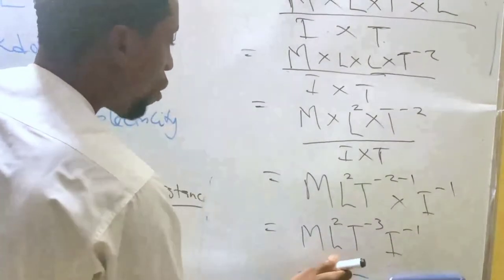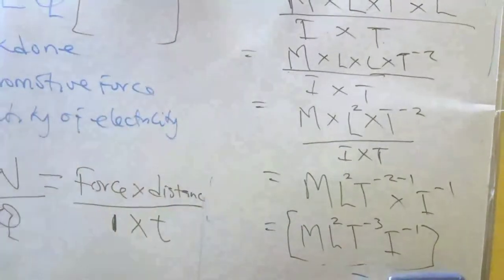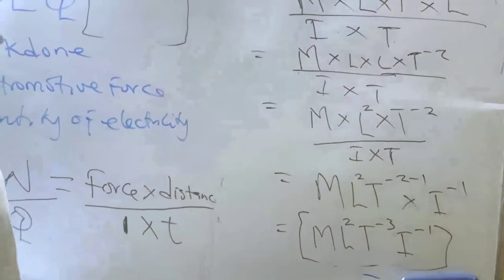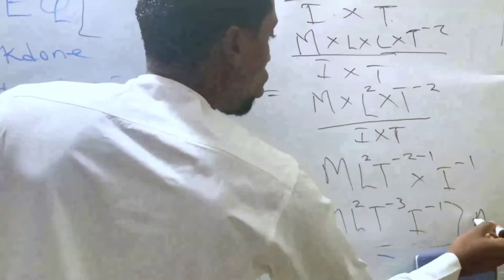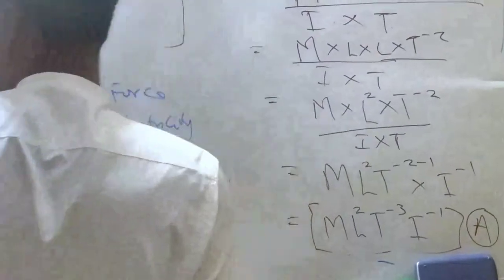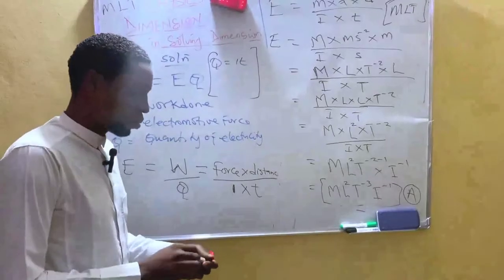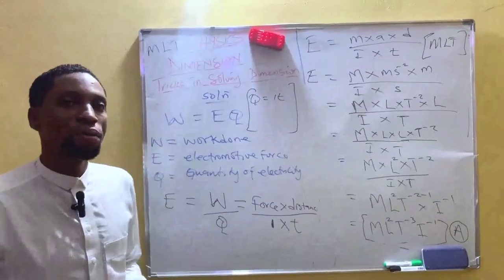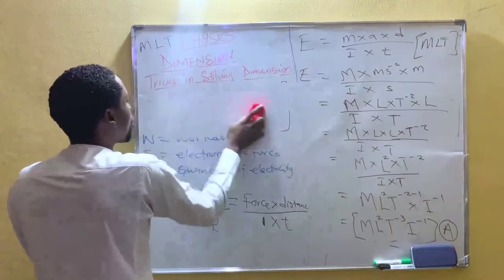This is the dimension for electromotive force. And this is option A. Option A from our equation is correct. So this is all about dimension. You can solve more.